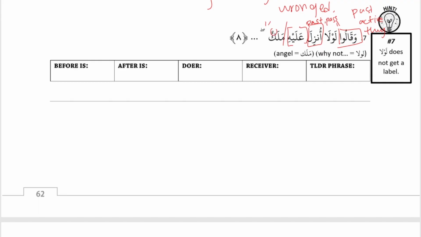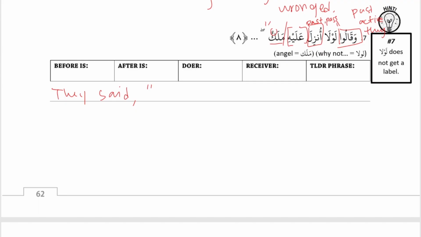Because Lola is a question word, first we can start with "they said." Then for our quote, I'm going to ignore the question word, translate the sentence, and then add the question word. So أنزل عليه ملك. An angel, starting with our subdoer. Subdoer was actioned: an angel was sent down upon him.